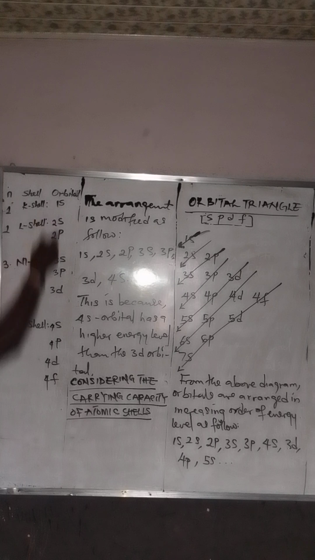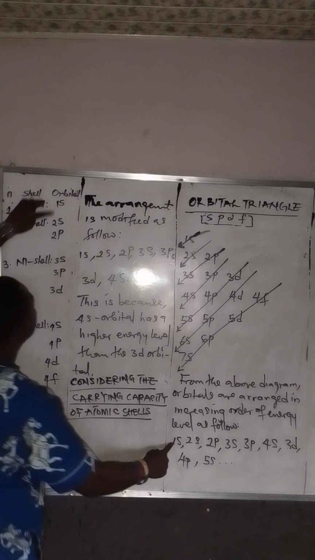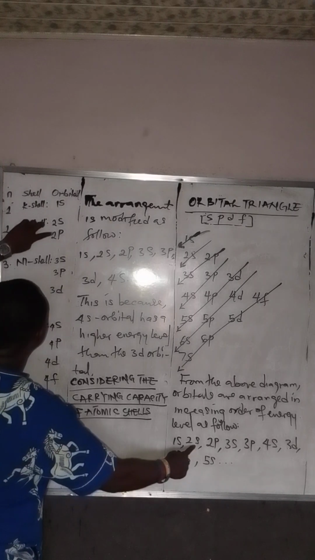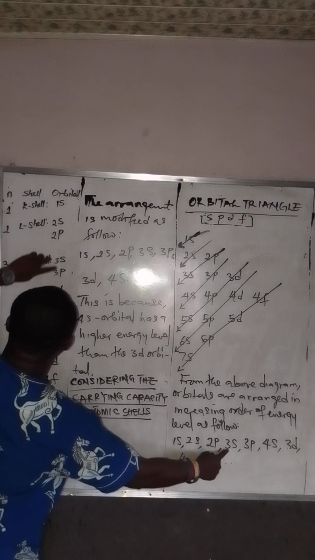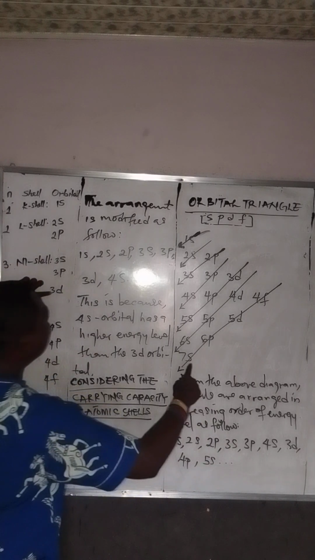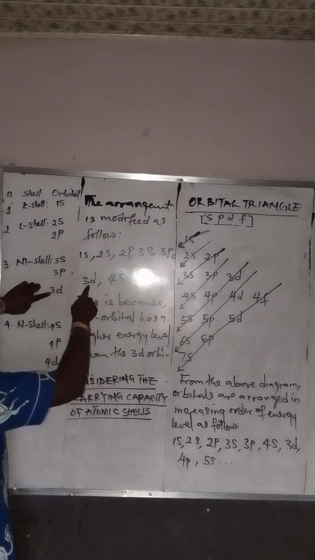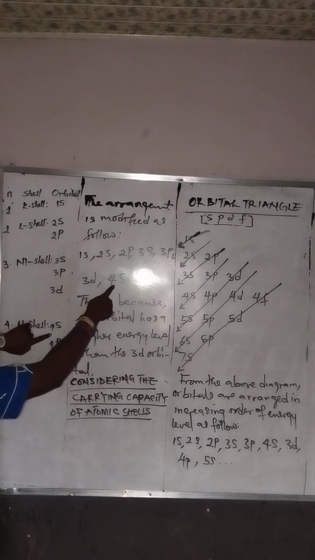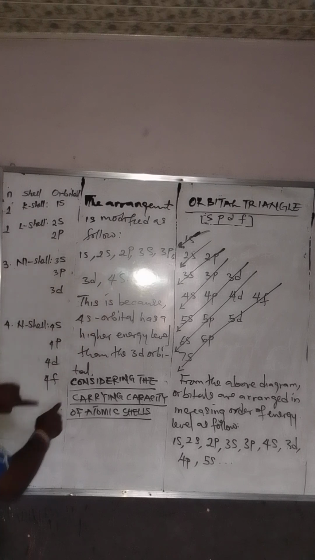So if you look at this arrangement now, you will see that you have 1s, which is this. You have 2s, which is this. You have 2p, which is this. You have 3s, which is this. You have 3p, which is this. Then we have 3d. That arrangement has automatically been made. You have 3d before you now have 4s. So that is that. And like that, it continues.